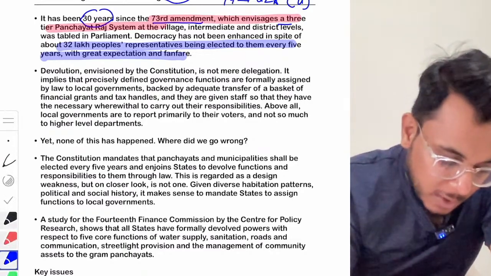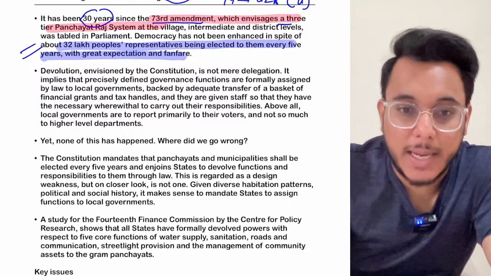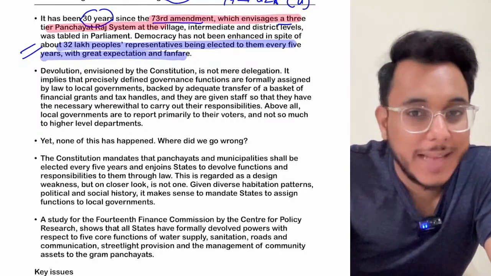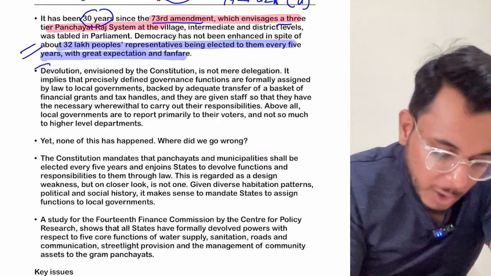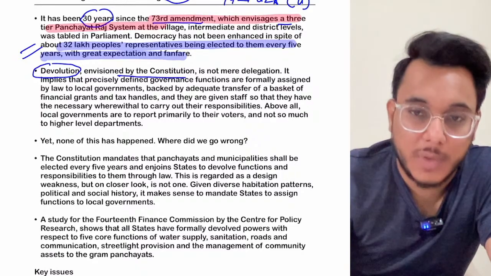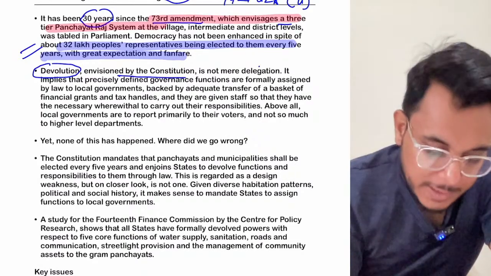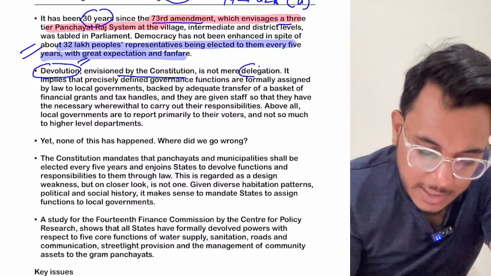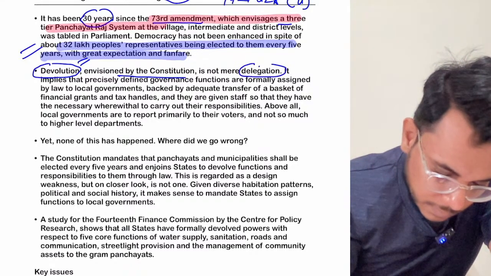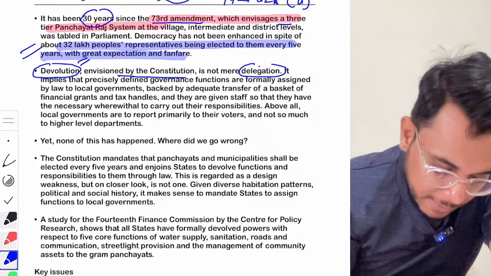Now, this is something good, but at the same time, what was expected out of the 73rd Constitutional Amendment Act has not happened. When we talk about the Indian Constitution, devolution has been envisioned by the Constitution. Devolution is not just delegation.